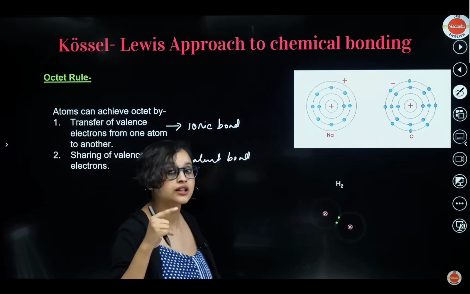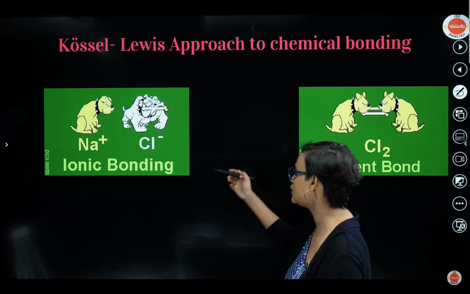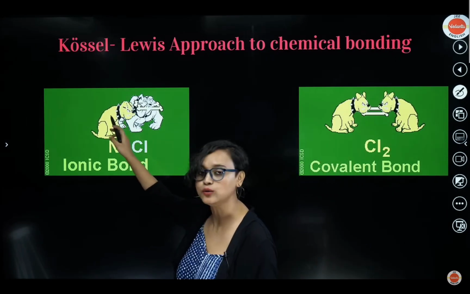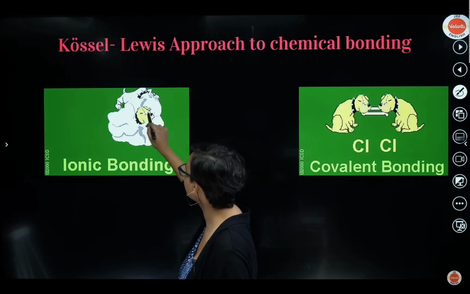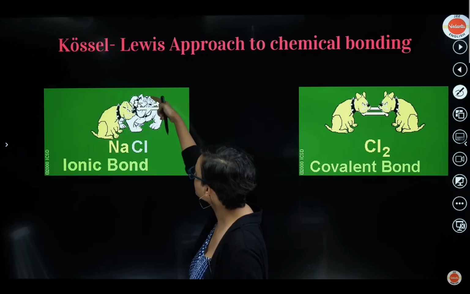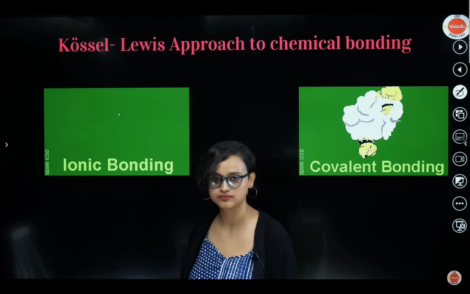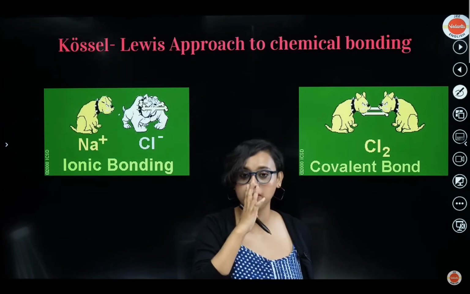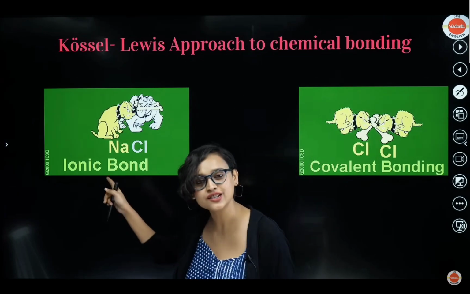Now let me explain this with another example here. Okay, I think this will make more sense to you. Take a look at this here. See how this dog had one bone. Yes, this dog, the yellow dog, had one bone. It came and gave the bone to this white dog, and now the white dog has two bones, but this one doesn't have any bone. So that's your ionic bond. Full on transfer happened. It came and gave the bone away to the white dog, right? That's your ionic bond, NaCl.